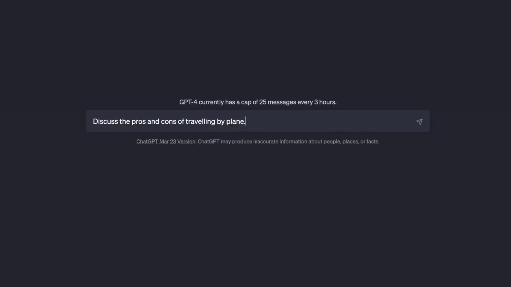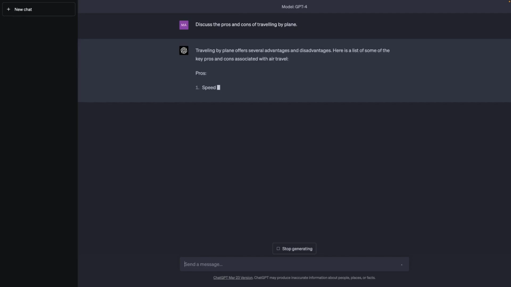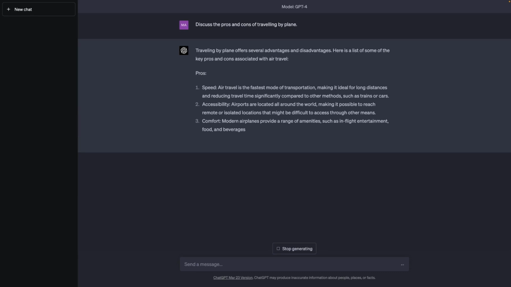Another example could be this prompt here, where we use ChatGPT to take on different perspectives on a given topic, in this case traveling by plane, to then have a discussion on this topic. And this could then help us argue with our friends, or preparing a blog post, or arguing with people on the internet, which is always a great idea. So this is also something we can do with ChatGPT.